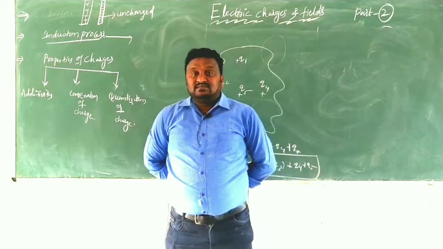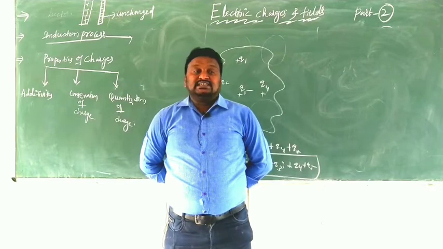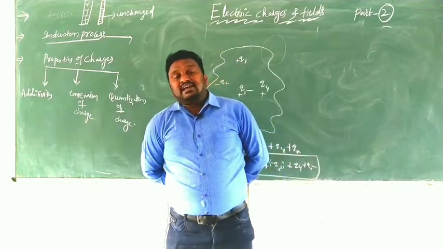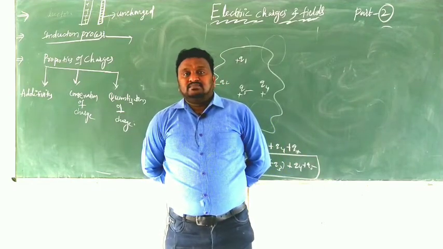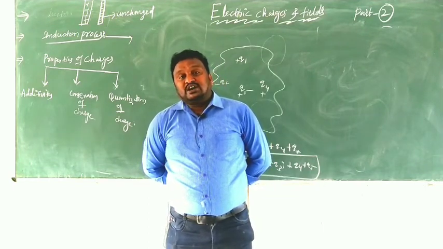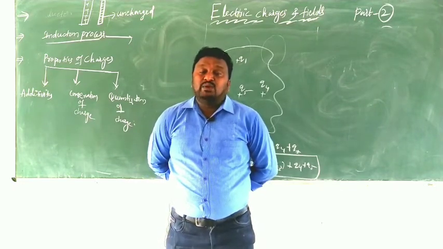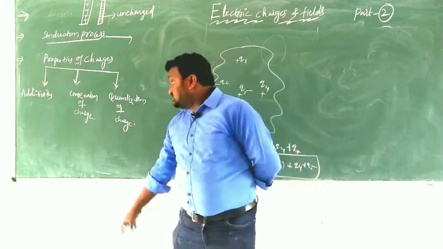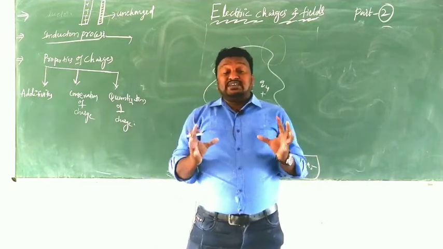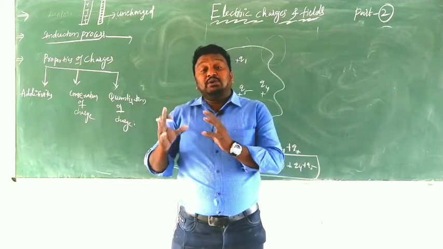In a class, 10 girls are there and 20 boys are there. Then what is the strength of the class? 30. So the number of students is total girls plus boys. Similarly, if you add algebraically the individual charges available in a field, what do we get? Net charge. That is what we call additive property. The net charge of a space or field is written as the algebraic sum of individual charges.